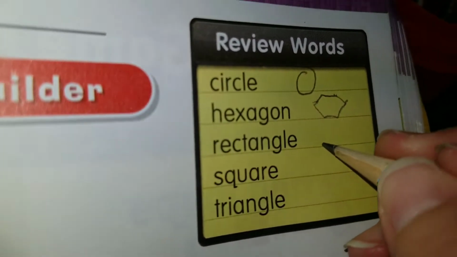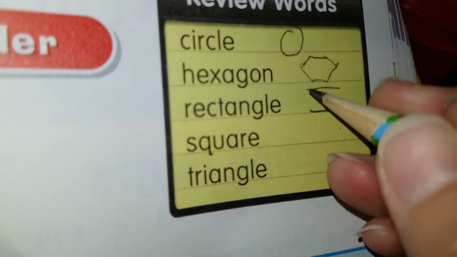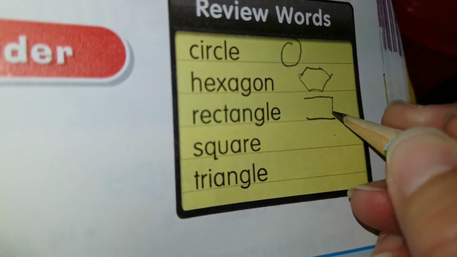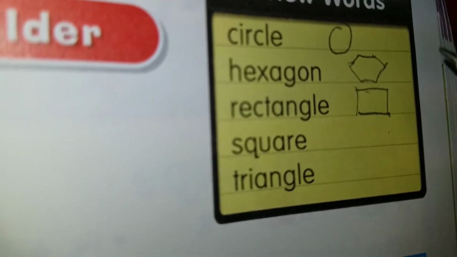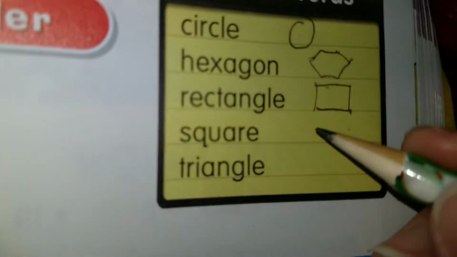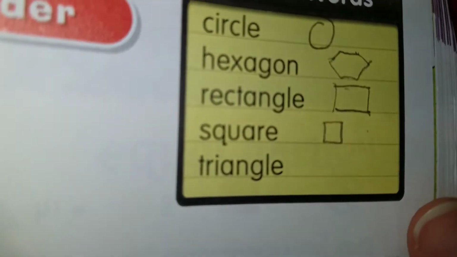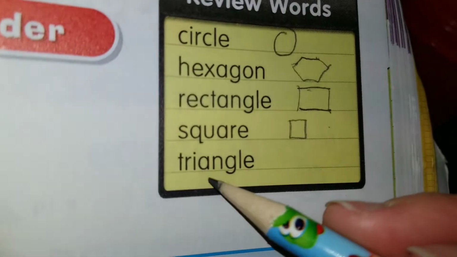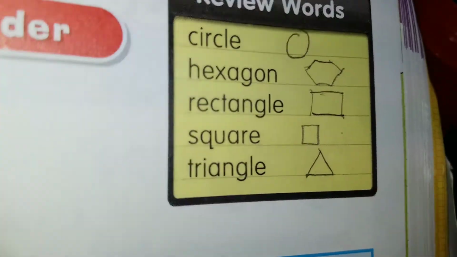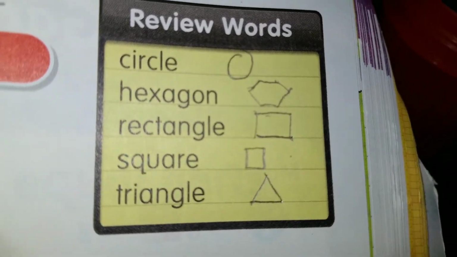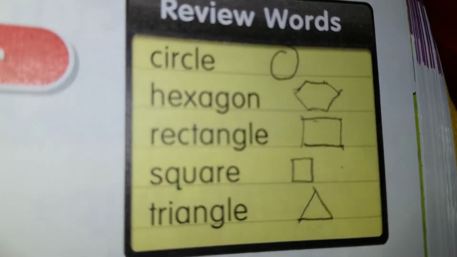Rectangle. We know that a rectangle has 2 long sides and 2 shorter sides. So 2 long sides and 2 short sides. The square. We have a square, and finally we have a triangle. 3 angles, right? That's what a triangle is. So if you want to draw the shapes next to the name, you can do so too.